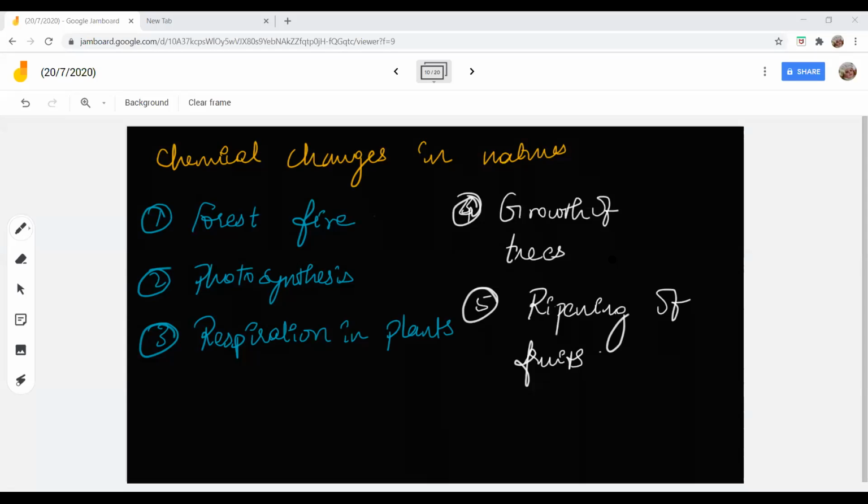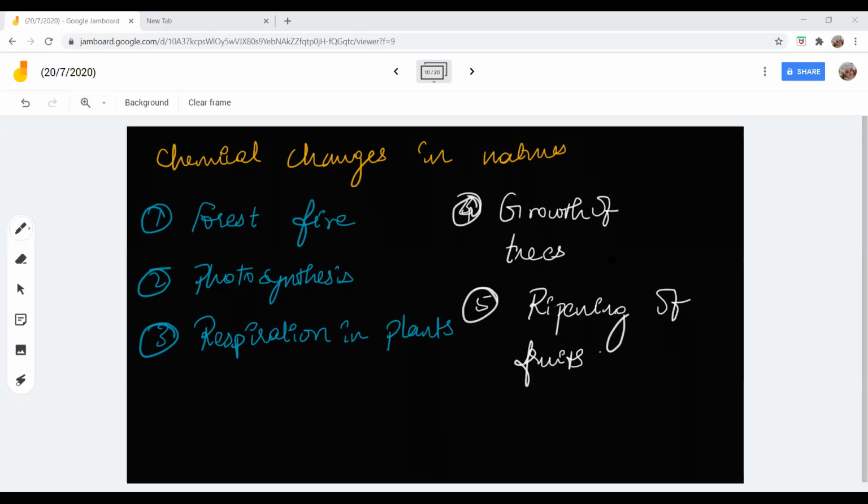If a tree can give 10 to 50 fruits in that season, we make it give 100 fruits. How? By spraying chemicals on it. At some point, the plant's lifespan gets reduced and the soil's nature gets changed. In every way, we are altering nature.